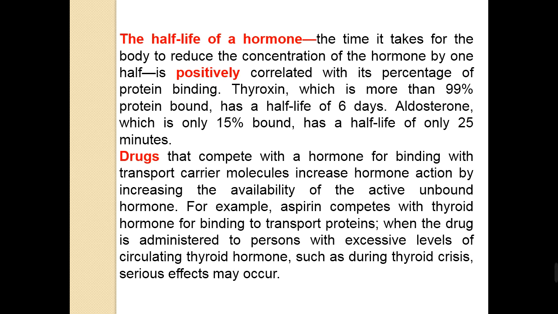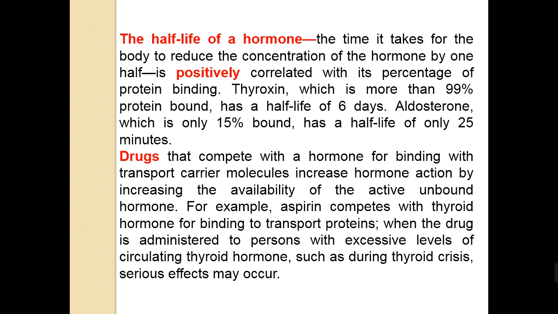In this condition, drugs that compete with a hormone for binding with the transport carrier molecule increase hormone action by increasing the availability of active unbound hormone. For example, aspirin competes with the thyroid hormone for binding to transport protein.